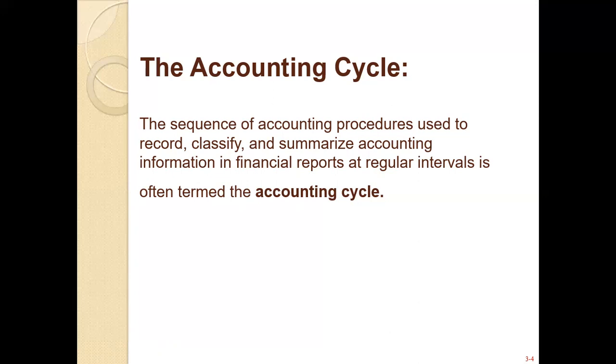At the end, your financial reports come out, and you can make good decisions.